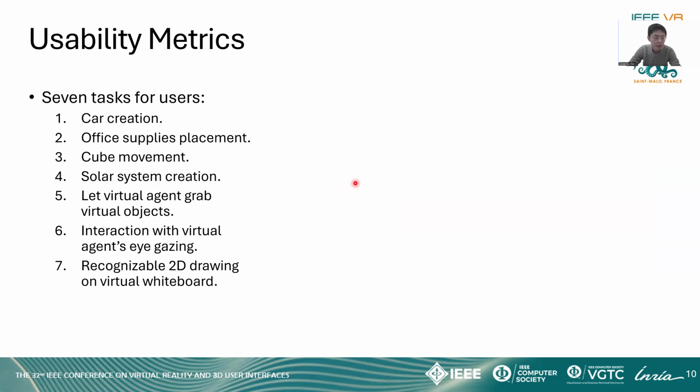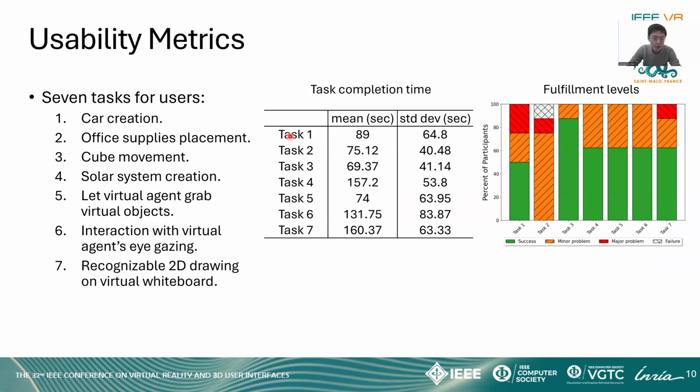For the usability metrics, we measured from those 7 tasks, covering various tasks like object creation, animation creation, and interaction with real-world environments. We collected the task completion time as well as the fulfillment levels for each task.